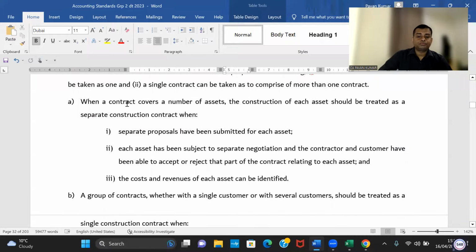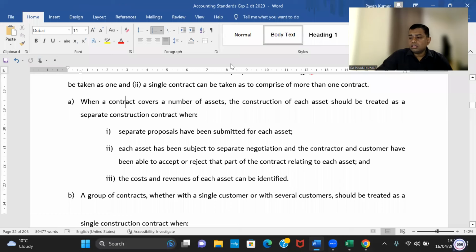Deepak is asking, okay sir, so we just have to record 30 lakhs? No, you have to record all the 50. 30 will be current year loss, 20 will be future loss. Total loss in the P&L should be 50.